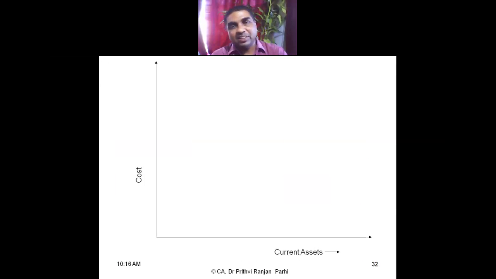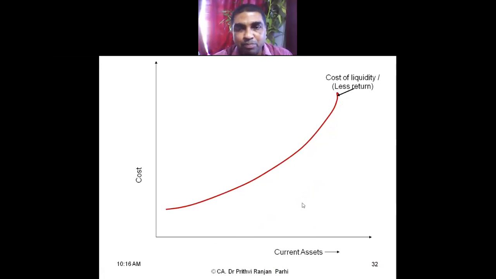In that context, in the previous class we had seen, suppose on the horizontal axis I am showing current asset or working capital. If I keep more current assets, suppose current asset I keep at this stage, what will happen? I will be getting less return. The less return is a cost. That cost I am calling the cost of liquidity. So if I keep more and more current asset, my cost of liquidity will increase. Understood?